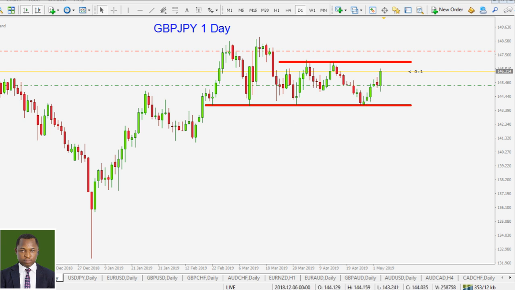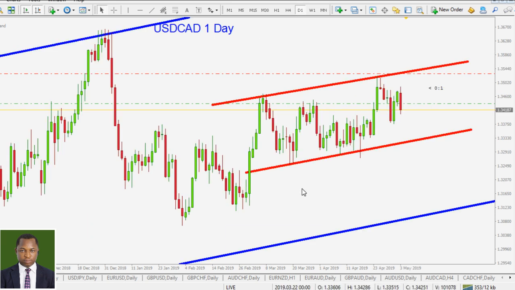All right, the next one is the American dollar against the Canadian dollar. This is the daily time frame. Well, the Canadian dollar is a candidate for the NFP, the employment data on Friday, and so we have to be very careful with the American dollar against the Canadian dollar. We are involved in this trade where we went short around the year. This is our stop loss, and price is sitting in a little profit right now.